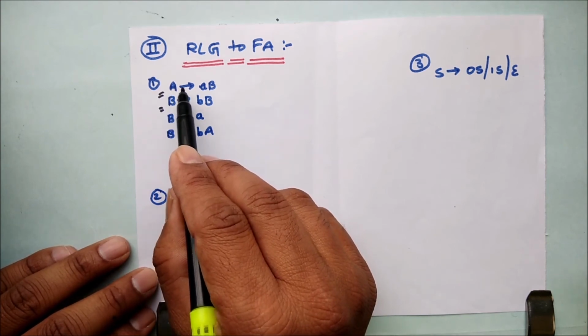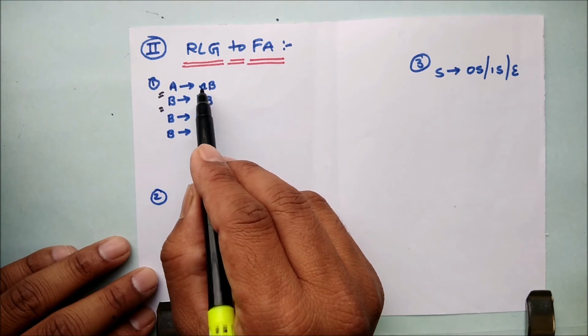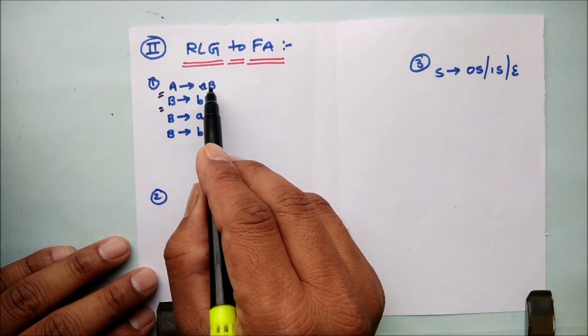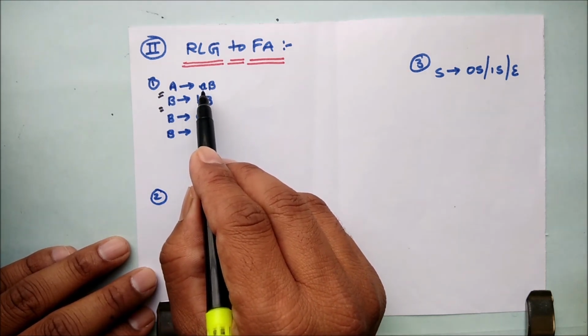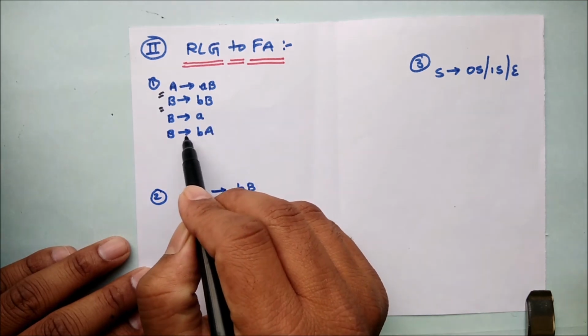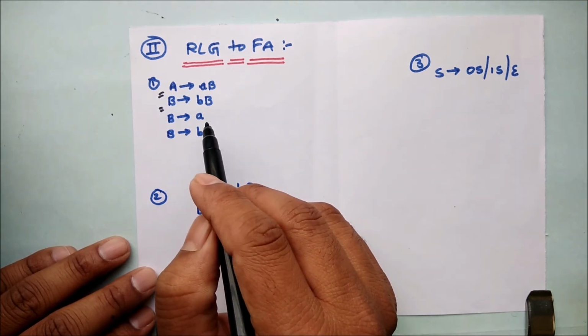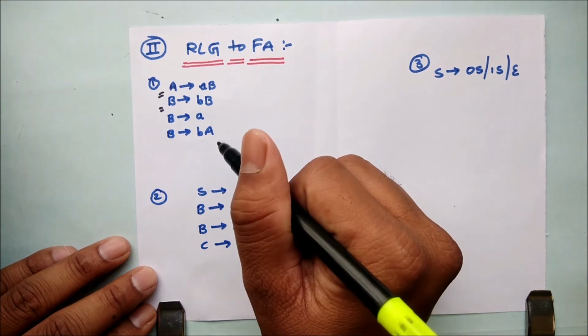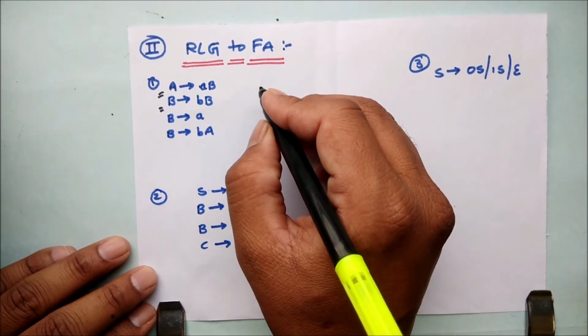See how it is. A gives us aB, in the sense A is transiting to state B with input symbol a. In the same way, all these terms are. Now just see how I will draw this. It's very simple actually.